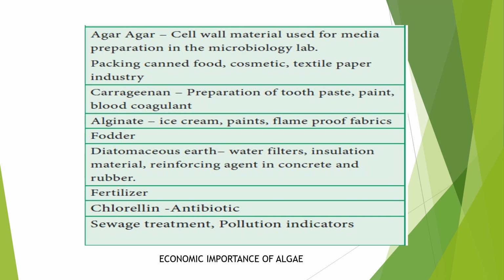It also helps in the preparation of alginates, like for ice creams, paints, flameproofs, and fabrics. Also for the formation of fodders, water filters, insulation materials, and reinforcing agents in concrete and rubber. Algae act as very good fertilizers and antibiotics, and are also used in the treatment of sewage and as pollution indicators.